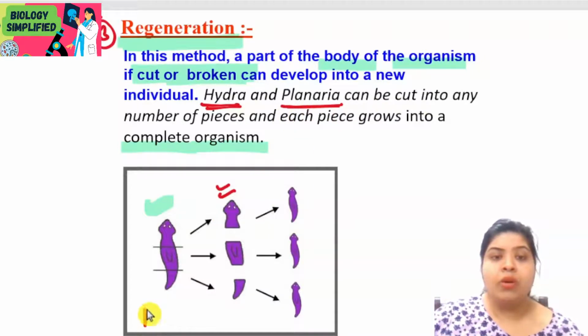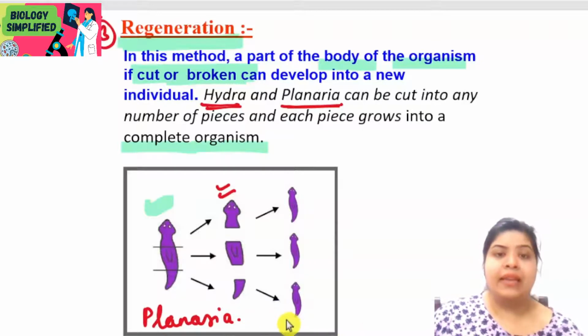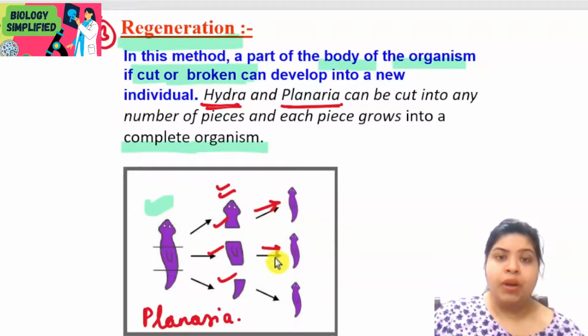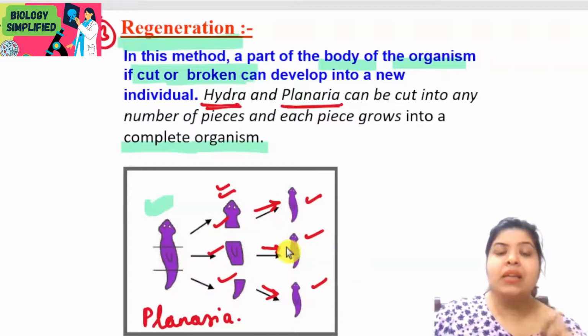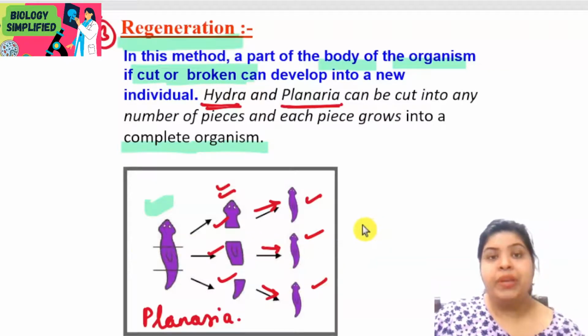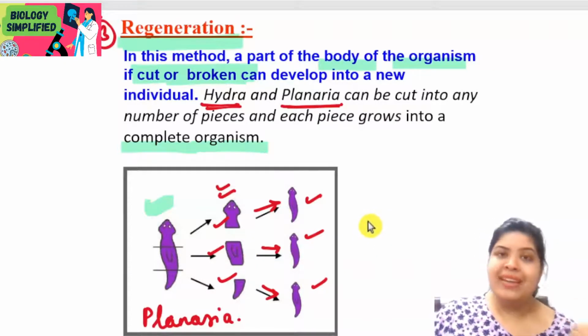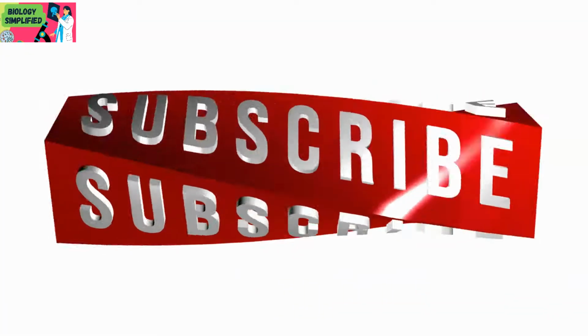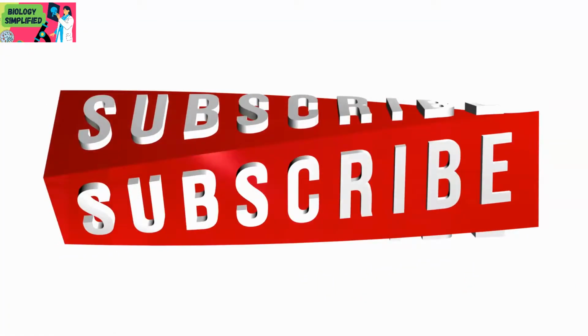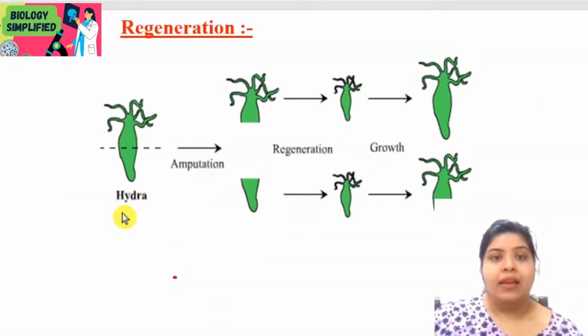This figure tells you about Planaria. So this is Planaria, wherein the regeneration is shown here. The body is cut into different pieces. You can see these are the pieces, and these pieces can grow now into a complete new individual. So there are three planarias over here coming from a single parent, and such individuals reproduce with the process of regeneration. Similarly, we can also see regeneration in Hydra.